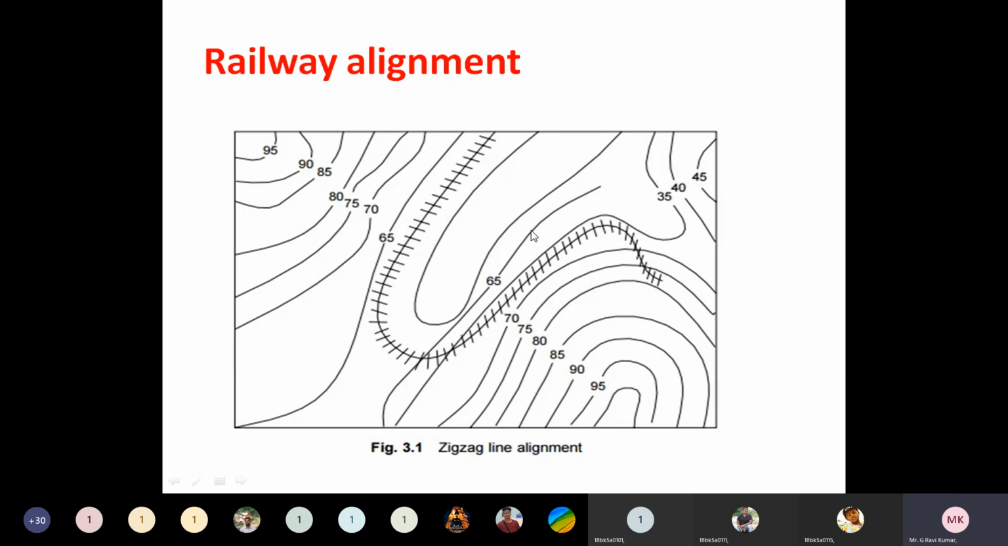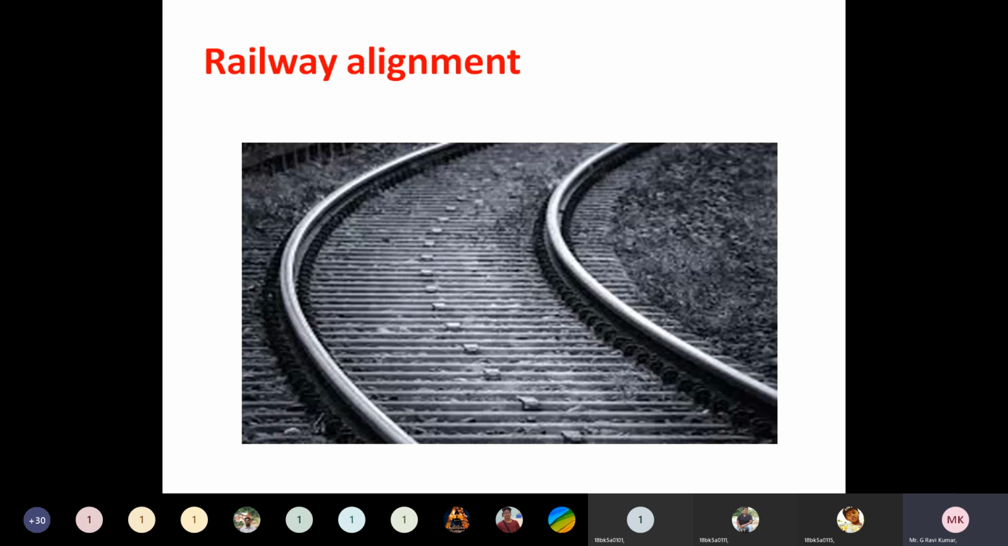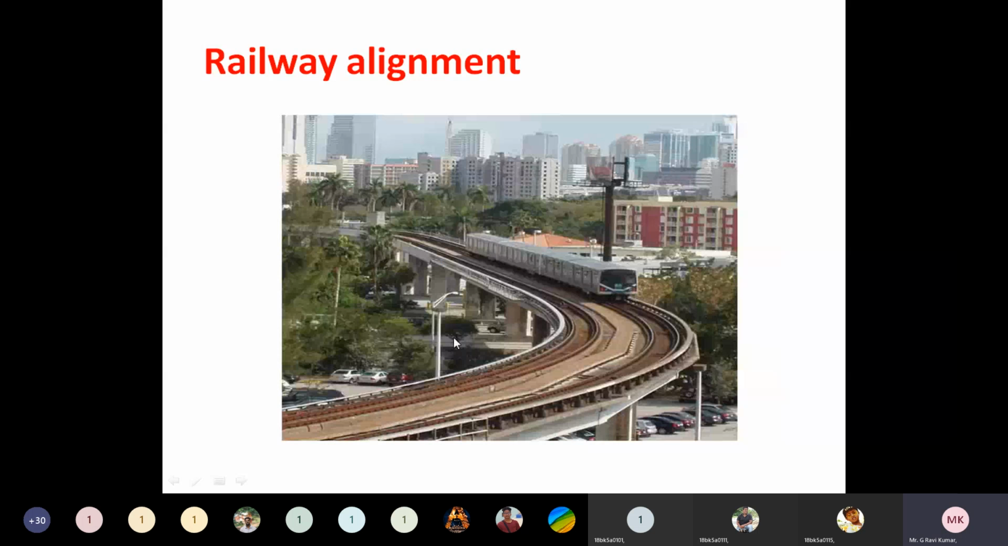It means while constructing a railway project, railway alignment is nothing but the center line passing throughout the length of the railway track. You can see here the railway alignment. In the center also some provision is there to expose the railway alignment. Or you can see this is the railway track. The center of the railway track is called the railway alignment. And this is also a railway alignment. This is a curved railway alignment.